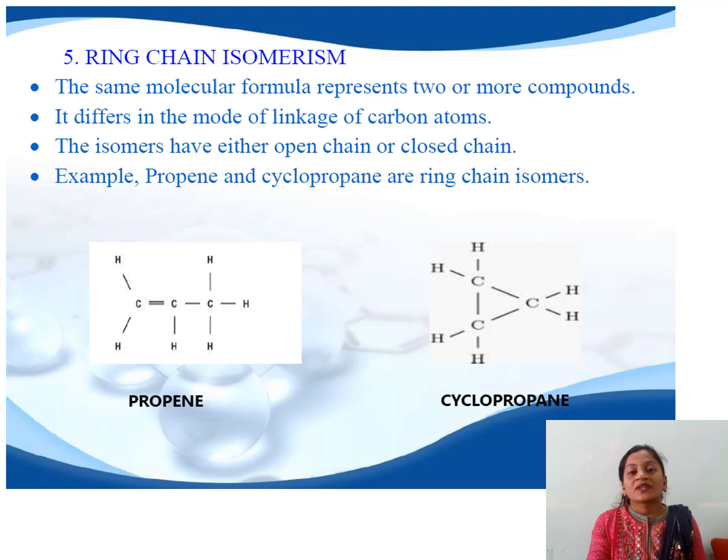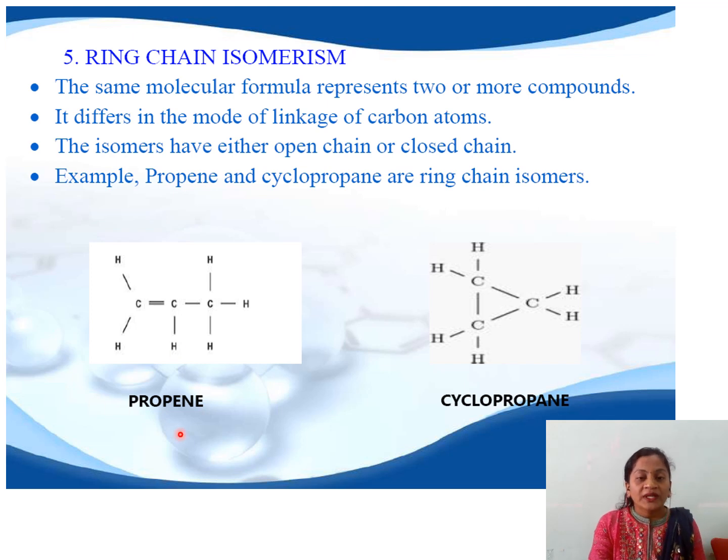The fifth type of structural isomerism is ring chain isomerism. It is the phenomenon in which compounds have the same molecular formula but differ in the mode of linkage of carbon atoms. These are isomers having either an open chain structure or a closed chain structure. For example, propene and cyclopropane are ring chain isomers of each other.